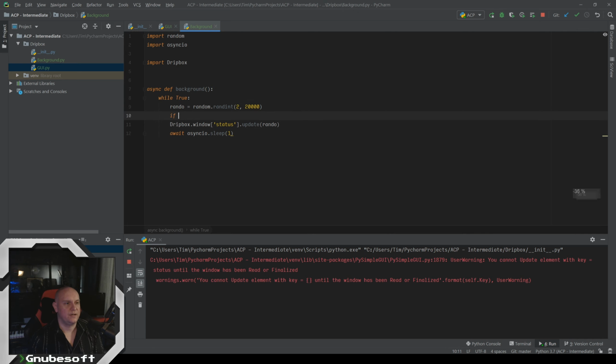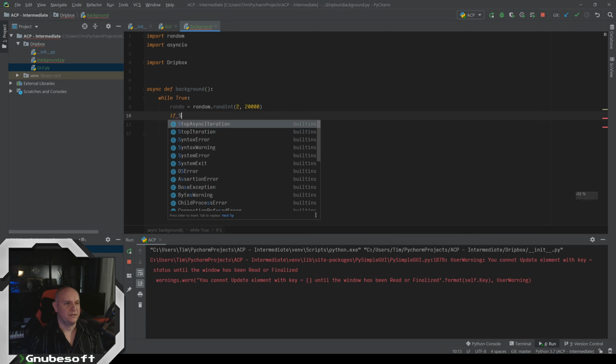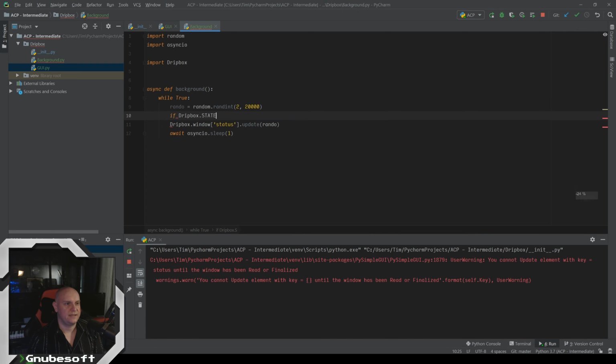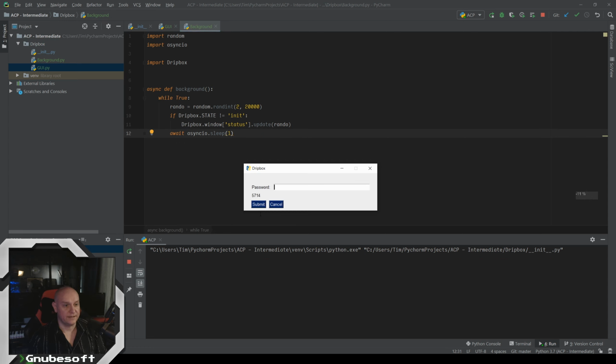So if the DripboxState does not equal init, then go ahead and do this, and that should get rid of our error, and it does. Let me run it a few times just to make sure. Yeah, okay, so that's one little warning thing we got out of the way.